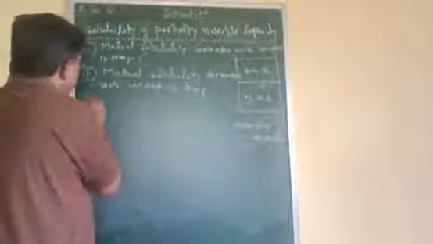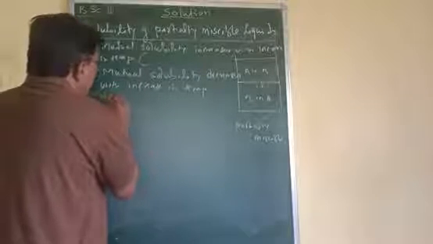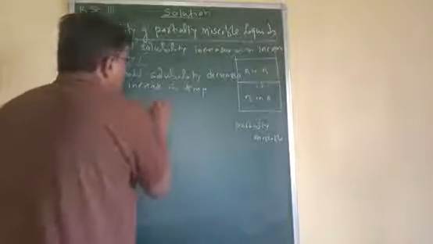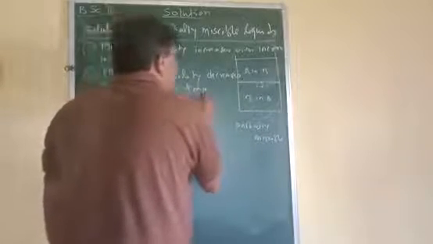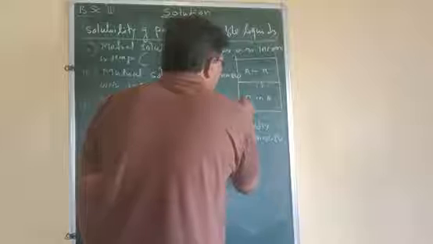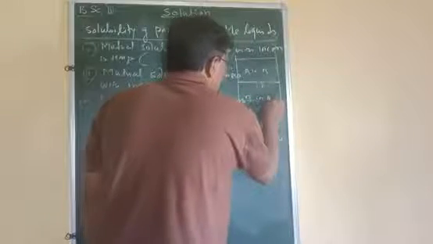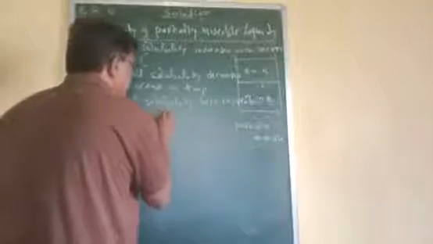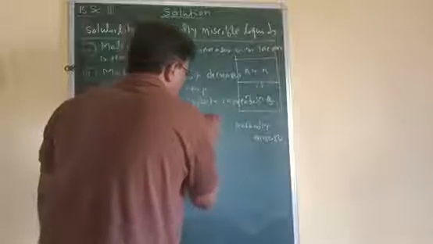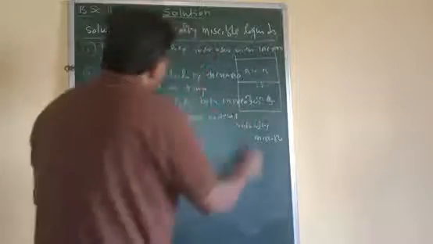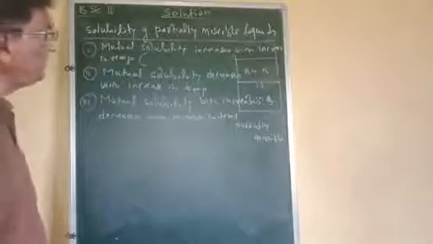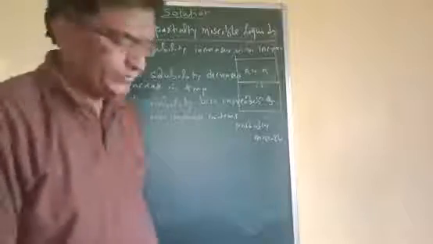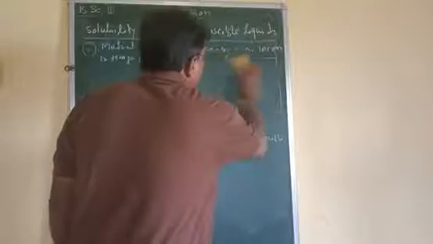And third, a system in which the mutual solubility both increases and decreases with increase in temperature. These are the three types in which we can divide the partially miscible liquids. Now let us see these types one by one.